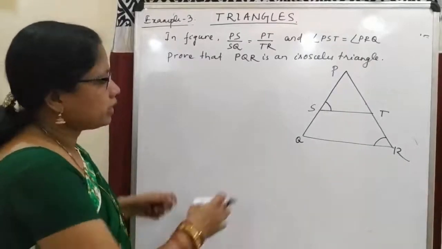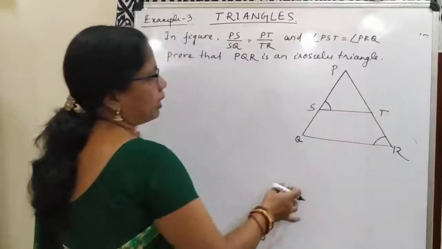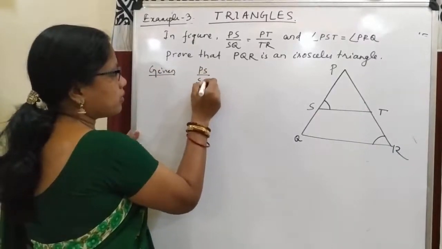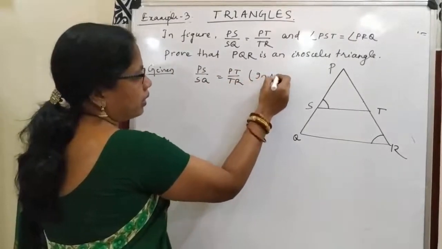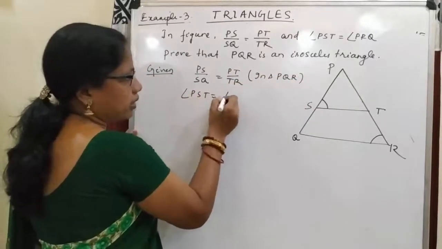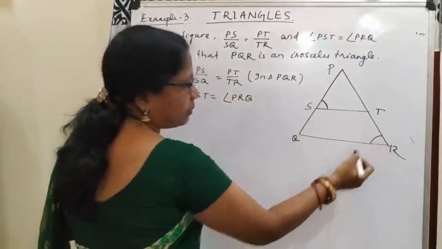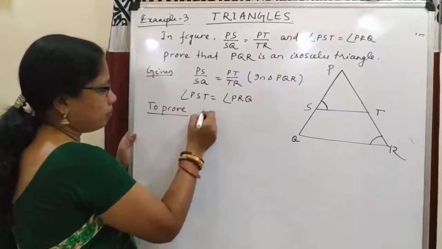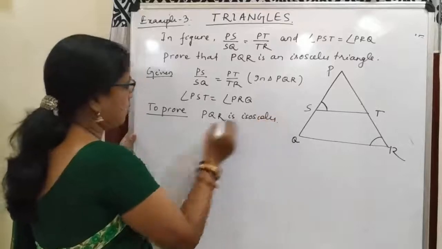Next example, in this figure, PS by SQ is equal to PT by TR. So given, PS by SQ is equal to PT by TR in triangle PQR, and angle PST is equal to angle PRQ. This angle PST is equal to angle PRQ. Then we have to prove PQR is isosceles. Then proof.